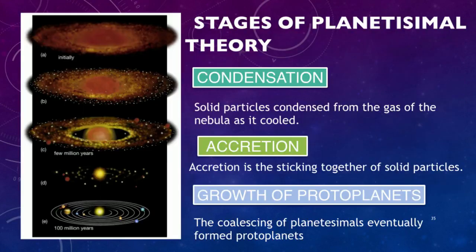According to the planetesimal hypothesis, when a planetary system is forming, there is a protoplanetary disk with materials from the nebulae from which the system came. This is the stage of condensation. Accretion: this material is gradually pulled together by gravity to form small chunks. These chunks get larger and larger until they form planetesimals, the beginning of growth of protoplanets. Many of the objects break apart when they collide, but some continue to grow.